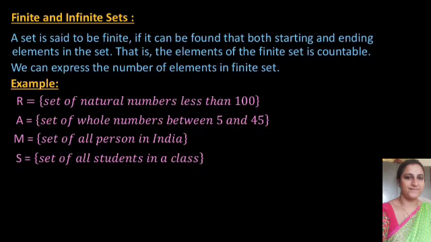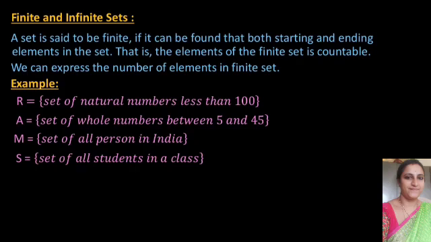What is a finite set? A set is said to be finite if it can be found that both starting and ending elements in the set, that is, the elements of the finite set are countable. We can express the number of elements in a finite set. So in the set there are both ending and starting elements present. That set is called a finite set.